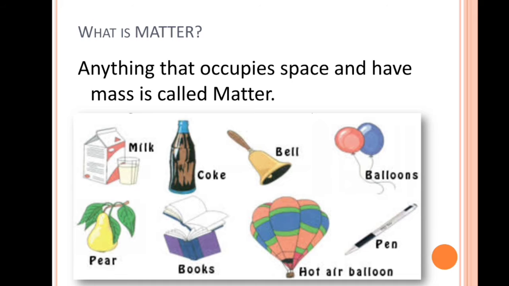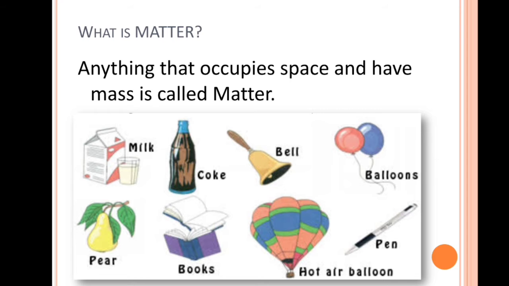So students, we see a variety of things in our surrounding, yes or no? And all these things have different shapes, sizes and textures. Everything in this universe is made up of material, and this material is known as matter.